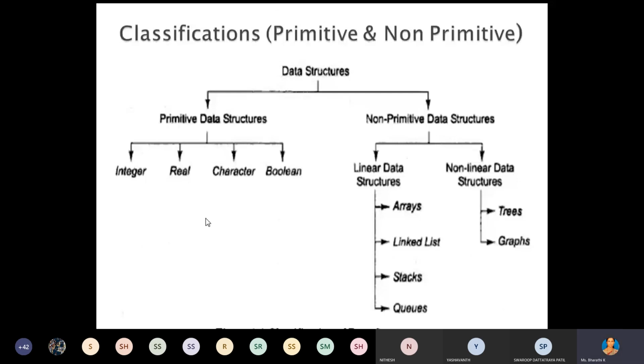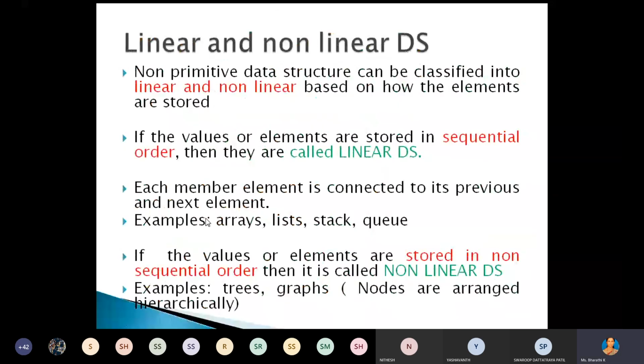Here, linear data structure means, suppose the memory locations are in sequential order, you can call that a linear data structure. For example, arrays, linked lists, stacks, and queues. In non-linear data structures, the memory locations are not in sequential order; there may be a hierarchical order in trees, or a relationship between two vertices in graphs. We'll discuss all these data structures one by one. First we will discuss arrays.